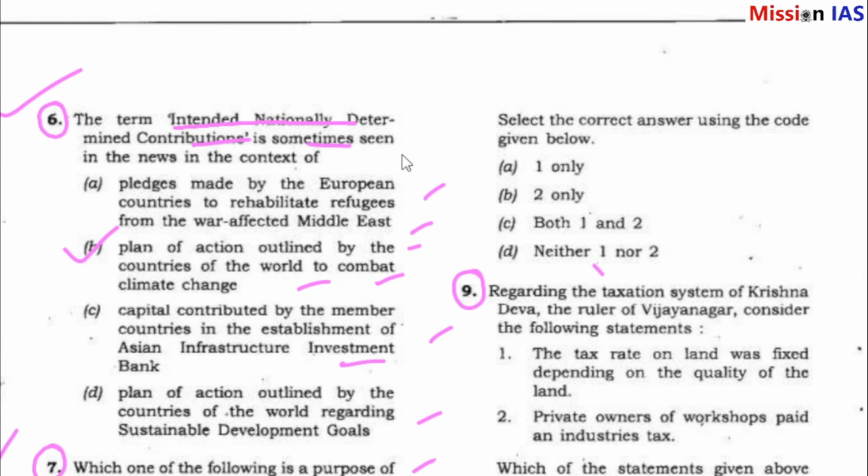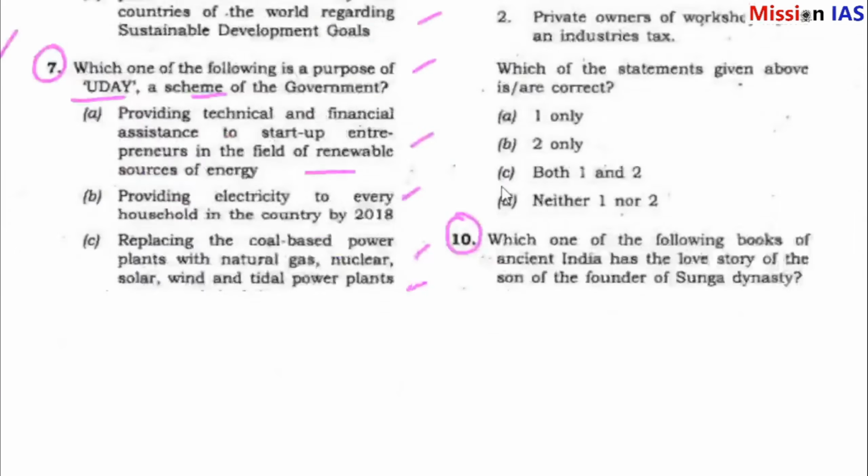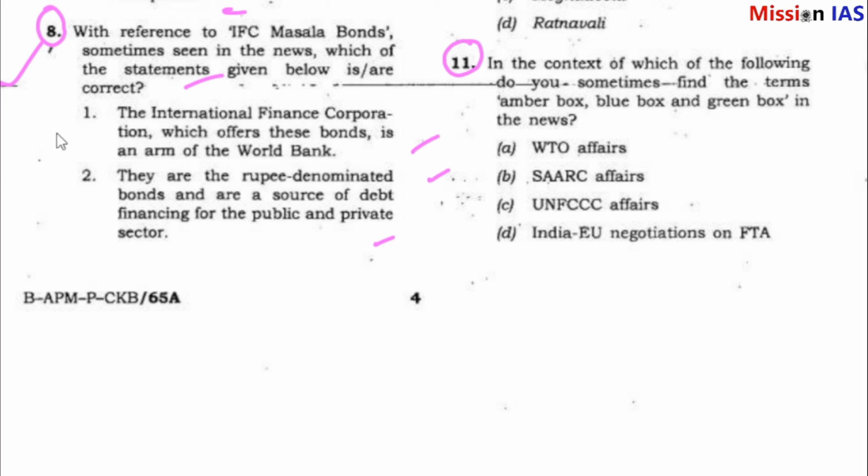Select the correct answer using the code given below. So answer is C. Both 1 and 2 are right. That means for Masala bonds, the International Finance Corporation which offers these bonds is an arm of the World Bank. They are rupee-denominated bonds and are a source of debt financing for the public and private sectors.